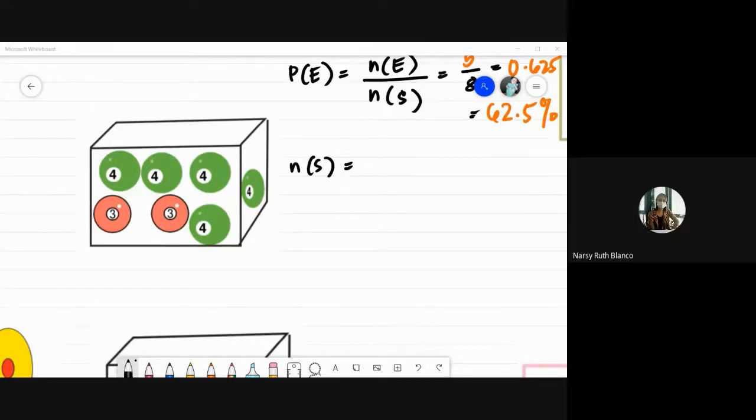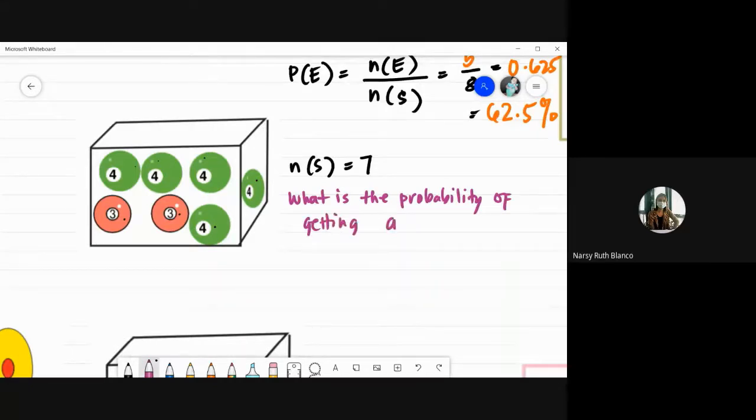How about the others? Okay, bilangin lang natin yan, class, yung laman ng box. 1, 2, 3, 4, 5, 6, 7. Tama si Overada, 7. Okay, wala nang ibang sumagot. So if our question would be, what is the probability of getting a green ball?